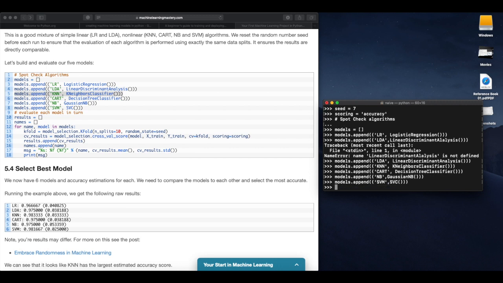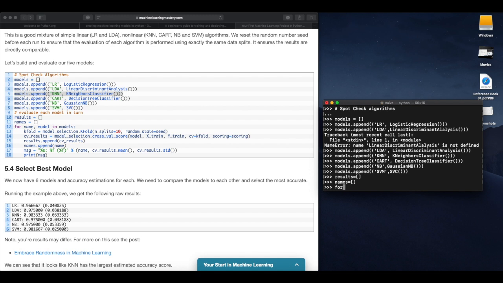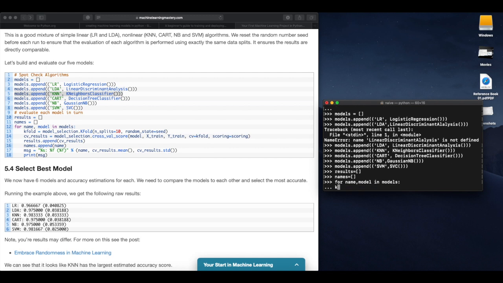Now to evaluate each model in turn, we give an empty list of results and an empty list of names, and we'll do a for loop here. For name, model in models, kfold equals model_selection.KFold with n_splits equal to 10, and random_state equal to seed.